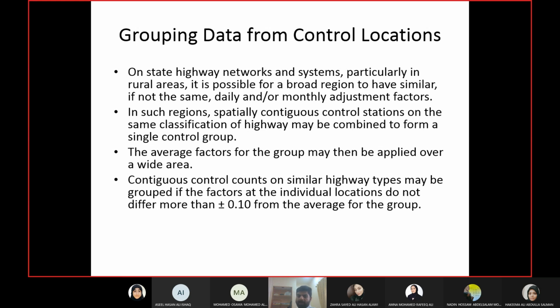You cannot group the values for Monday and Tuesday and Wednesday together. We mean taking the value of the same day or the same month for different stations and combining them as an average. The criteria is the average should not be more than plus minus 0.1 from each individual value.